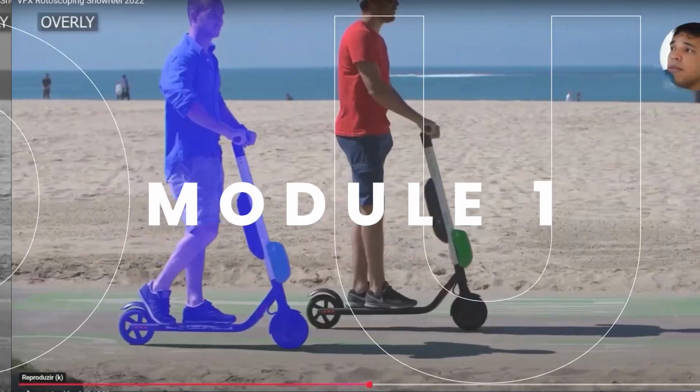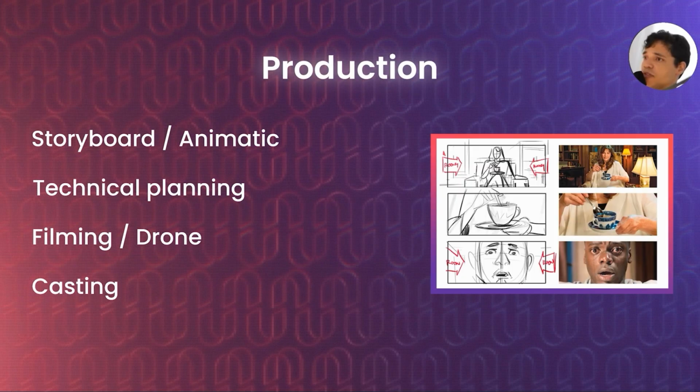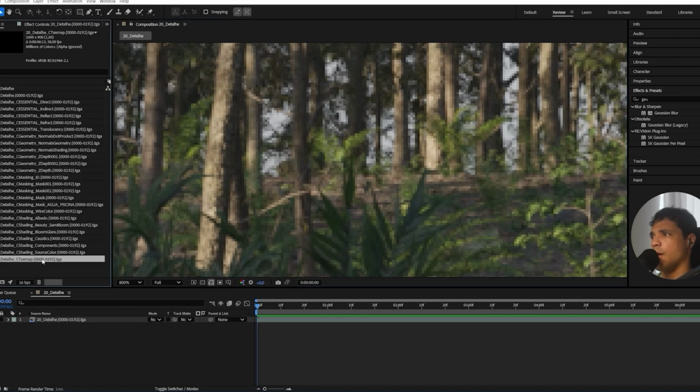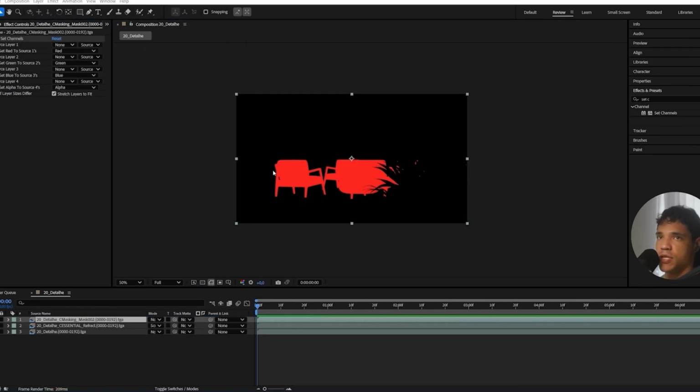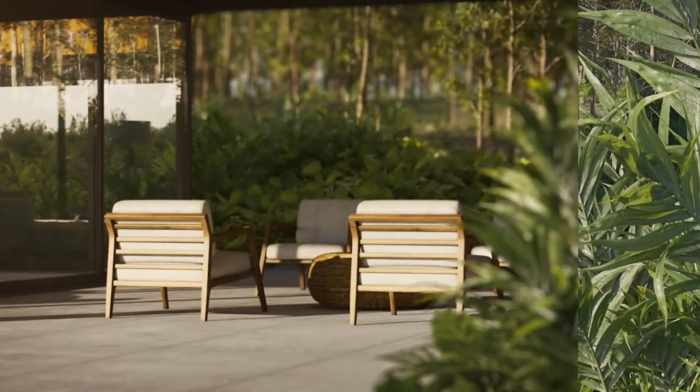In Module 1, you'll understand what post-production is, the areas of this market, and the origin of the terms we use. I'll show you how all of this applies to After Effects, focusing on compositing and color grading. And that's why After Effects is the ideal tool to meet the demands of this industry.